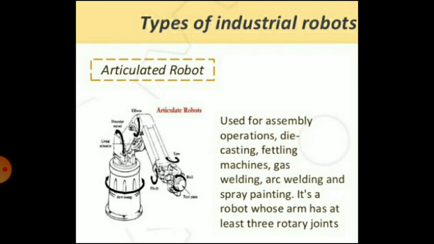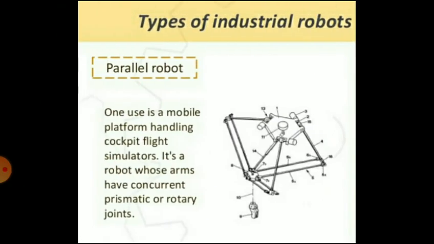It is a robot whose arm has at least 3 rotary joints. That is called an articulated robot. Then parallel robot. So one use is a mobile platform handling cockpit flight simulators. It is a robot whose arms have concurrent prismatic or rotary joints.